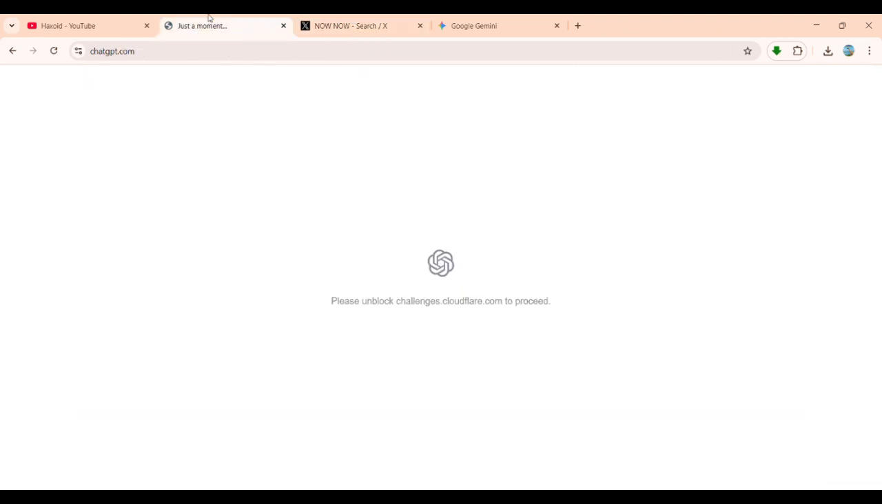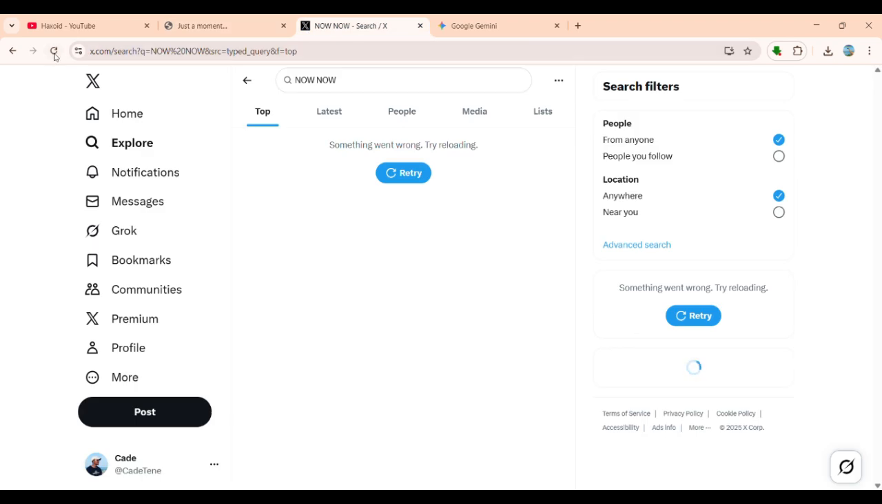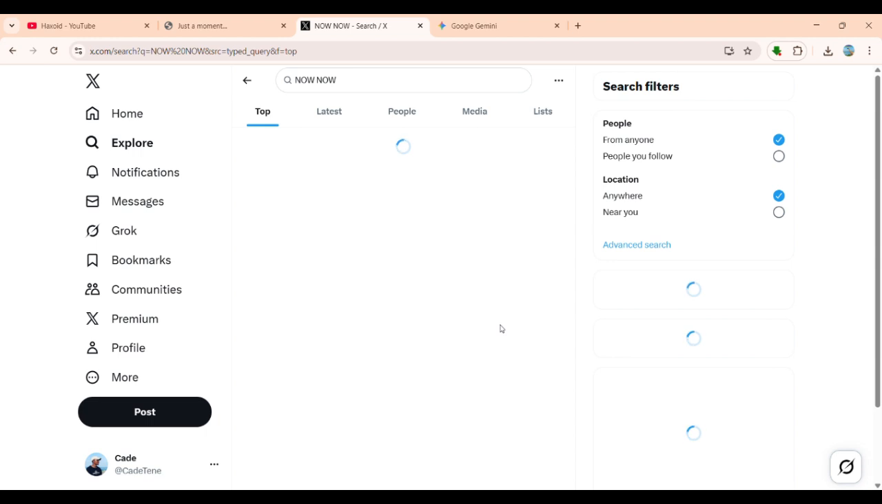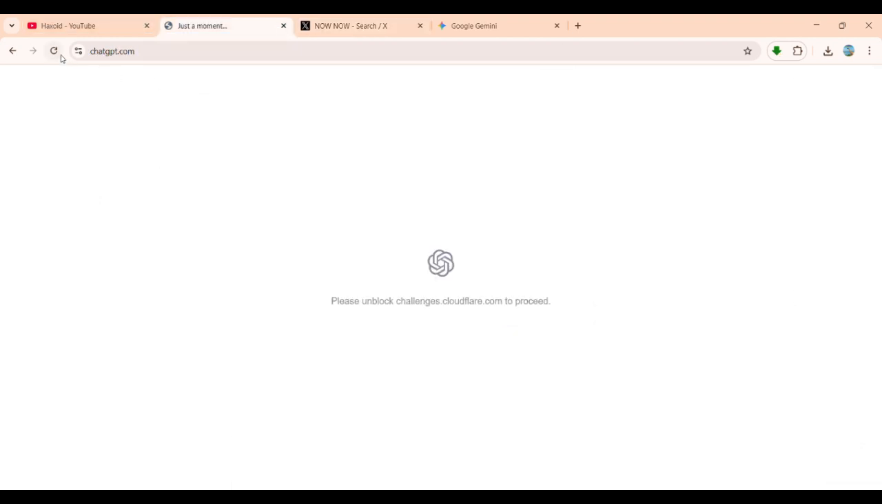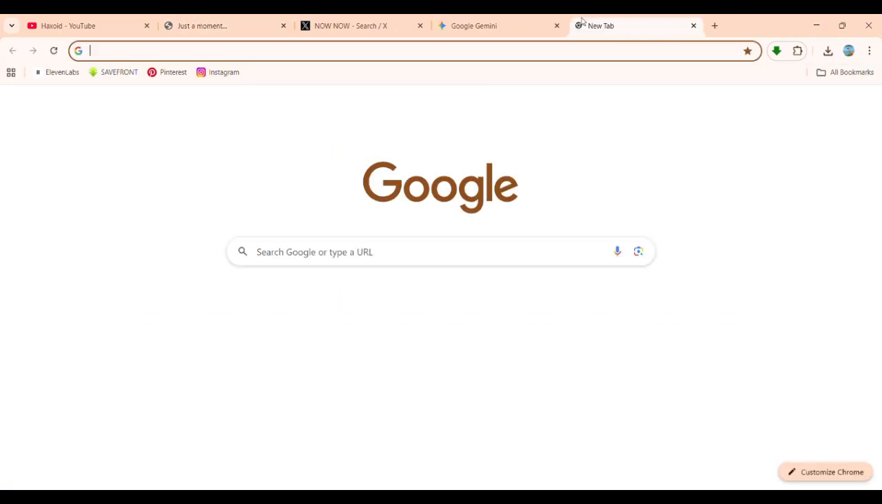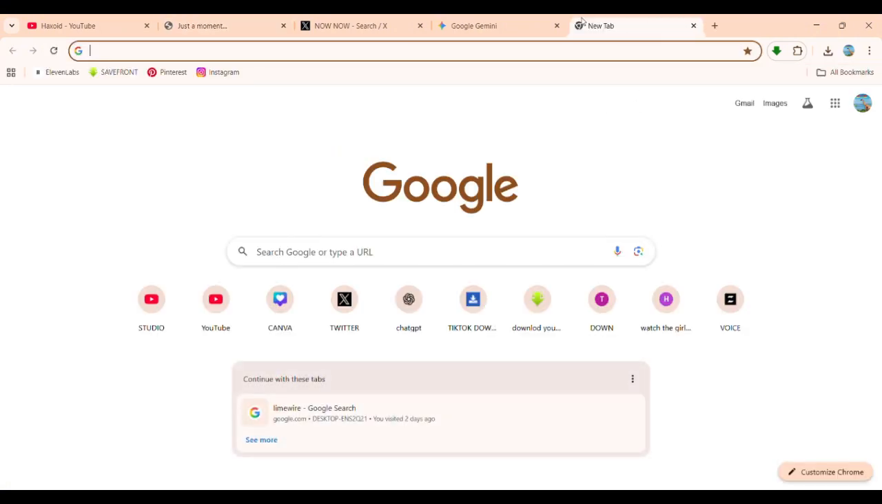So how can you solve it? How can you change it? What you need to do is you first have to refresh and see. It started like 1 hour ago at 16 hours East African time. But if you want to solve it, it is very simple.